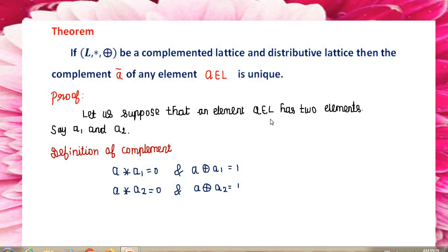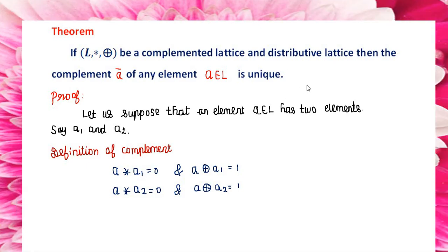Here, instead of A, I am going to take two elements, A1 and A2. By using the definition of complement, for multiplication the answer will be 0, and for sum the answer will be 1. By using this definition I am going to prove that the complement is unique. First I am taking A1. I want to prove A1 equal to A2. If both are equal, then definitely the complement is unique.